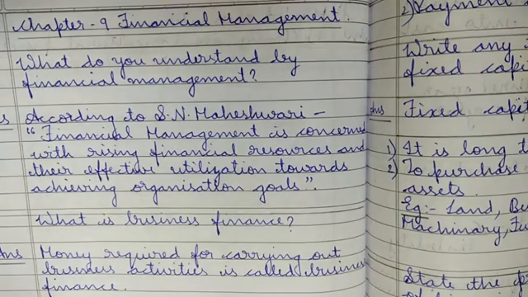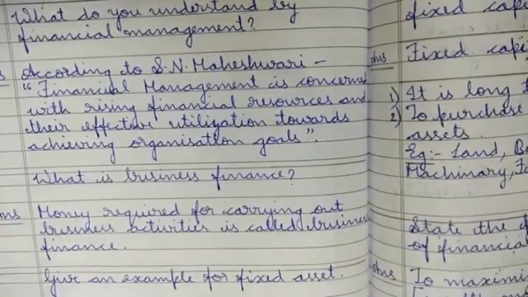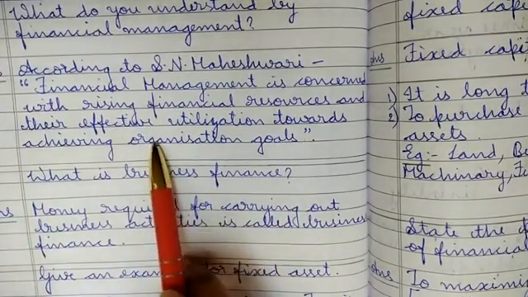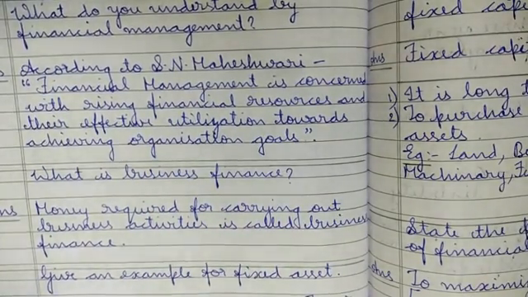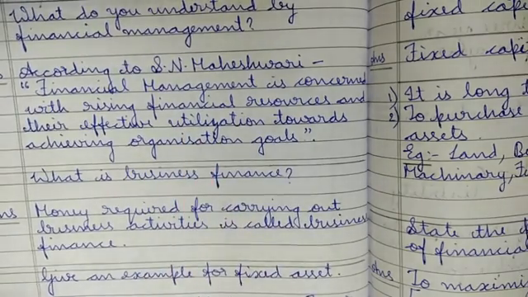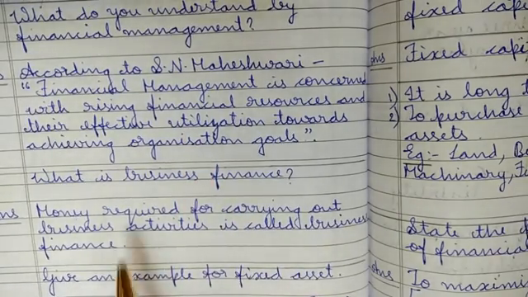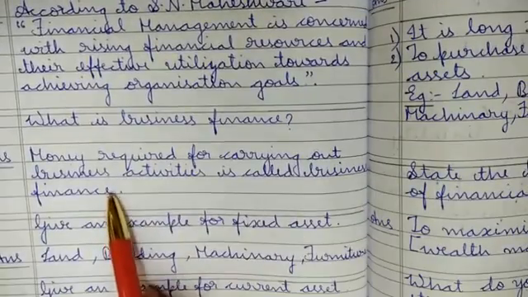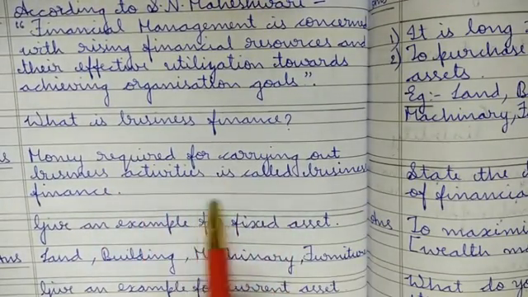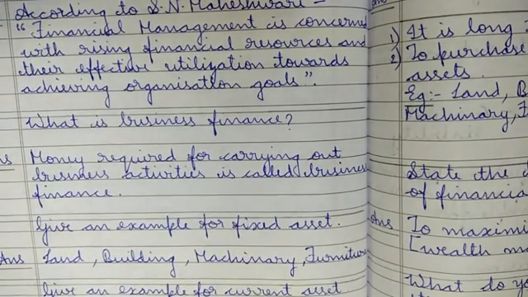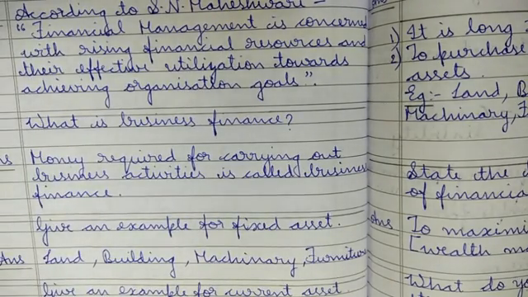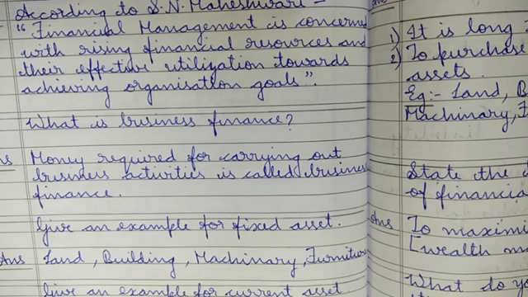So what is business finance? This is a 2 marker. If they ask you for a 1 marker, you may wonder what to write; you can write this same answer. So what is business finance? This is a 1 mark question. Money required for carrying out business activities is called business finance. Finance, as I told, is money. They won't use the word money over here; overall in business they will use finance, capital, fund.